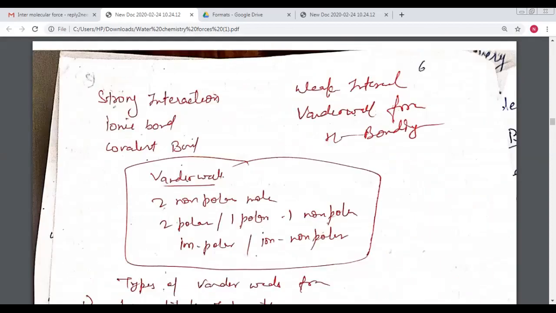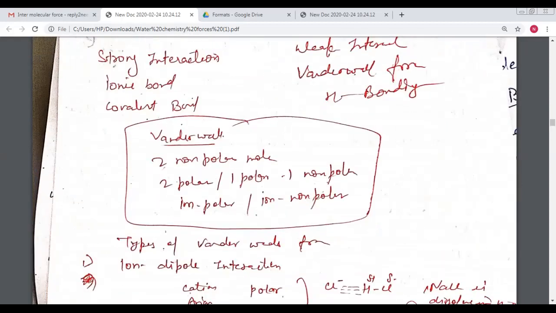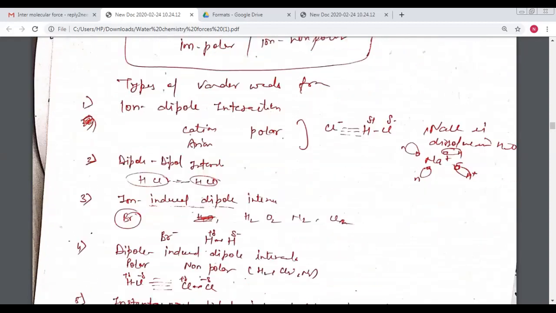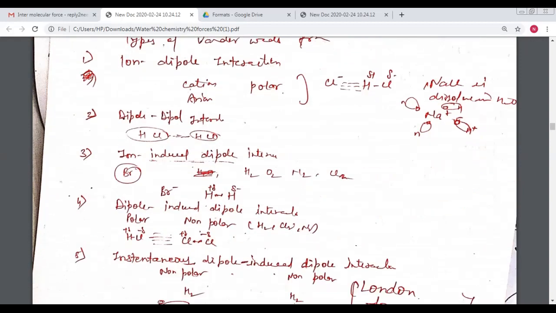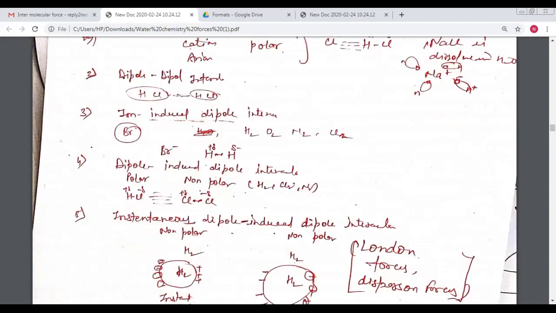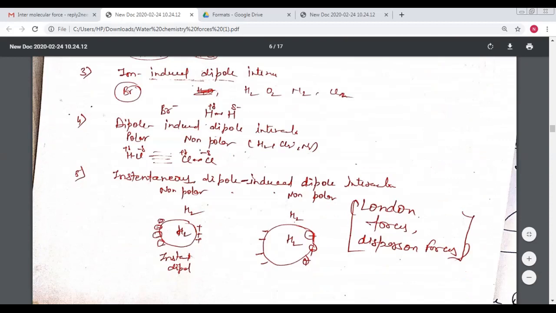Now we know all types of van der Waals interactions, for the strong and the weak interactions. Strong interactions are ionic or covalent bonds, and van der Waals and hydrogen bonding are the weak interactions. These are the five types of interactions: ion dipole interaction, dipole dipole interaction, ion induced dipole interaction, dipole induced dipole interaction, and instantaneous dipole induced dipole interaction.